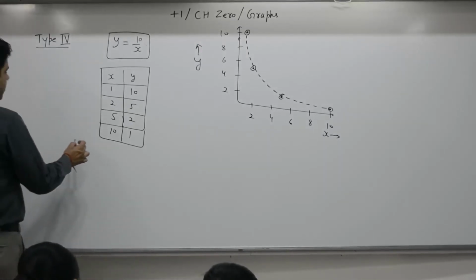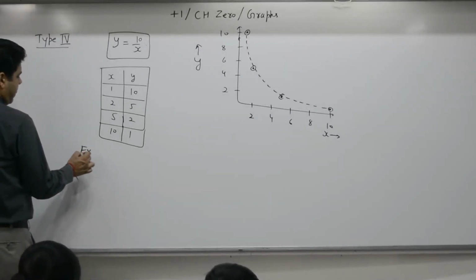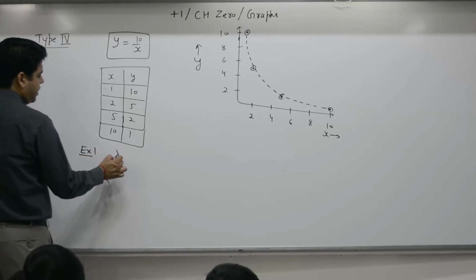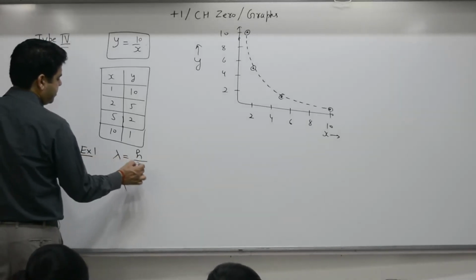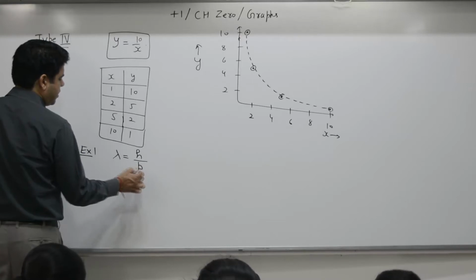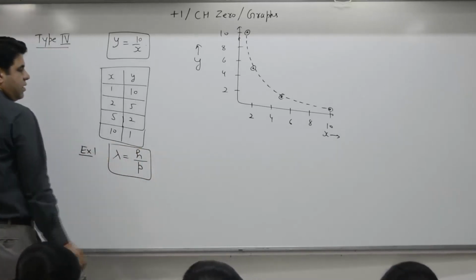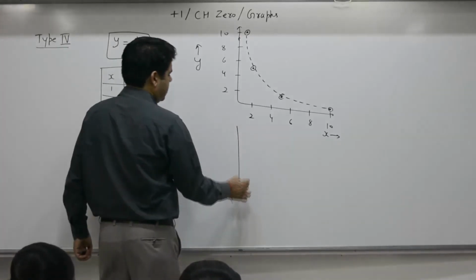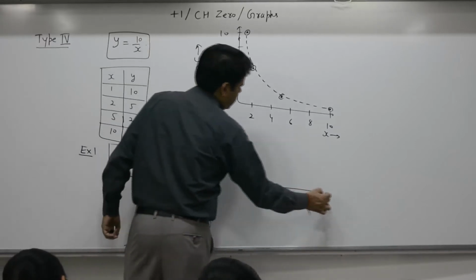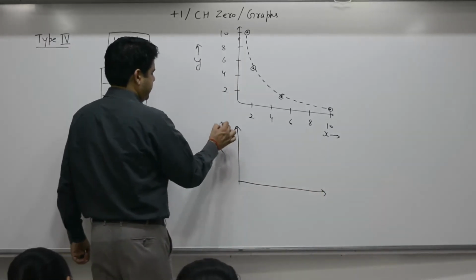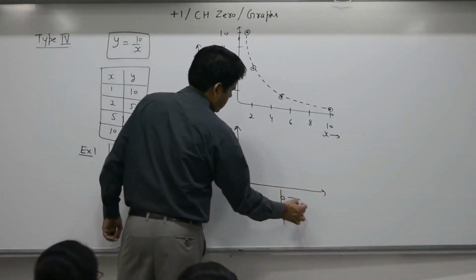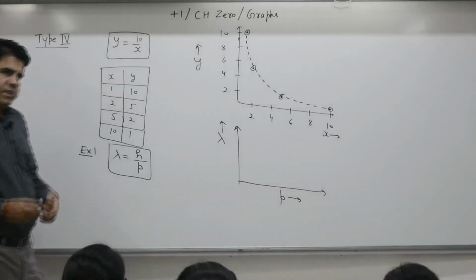As an example from your syllabus, I have written one formula, lambda is equal to h by mv. Remember? If you plot lambda as a function of p, what is the graph form?